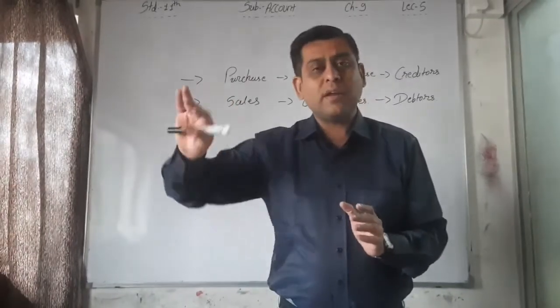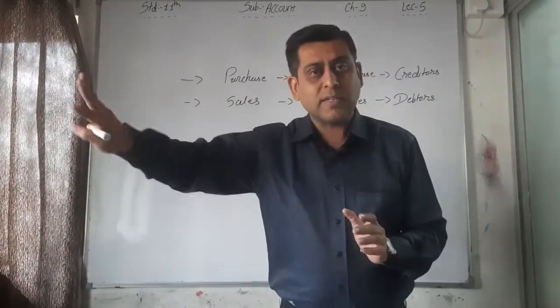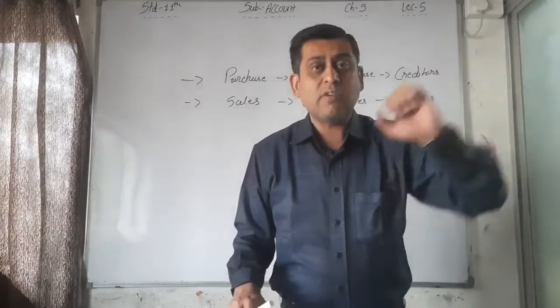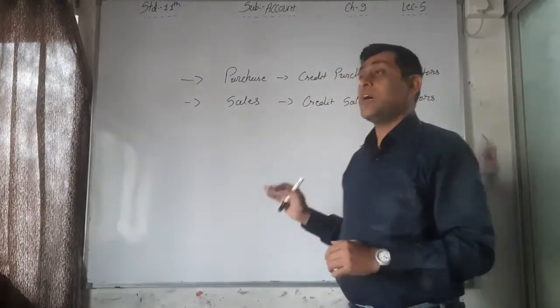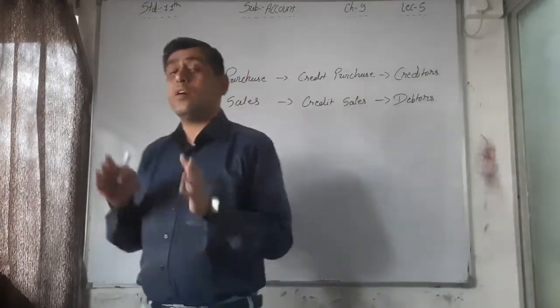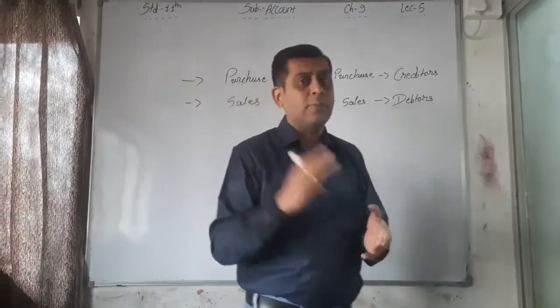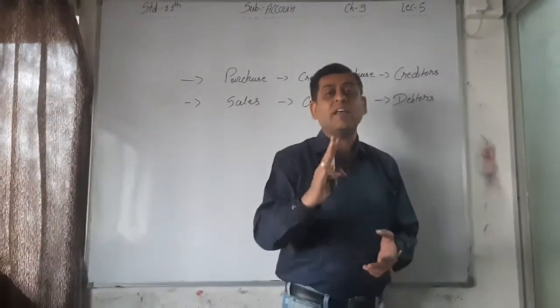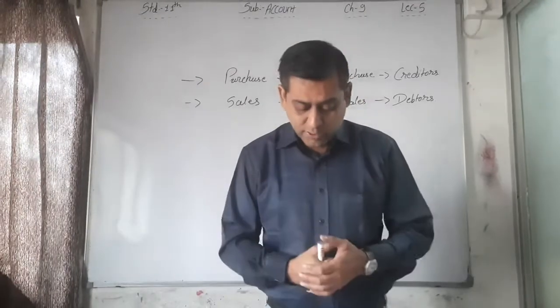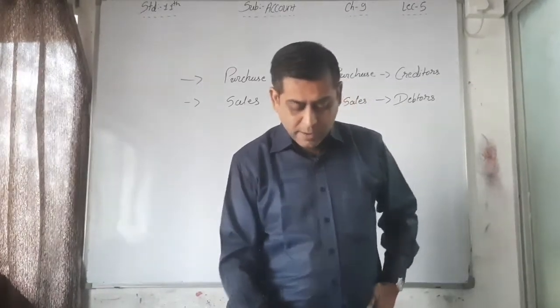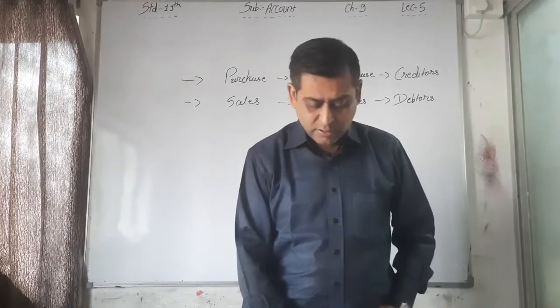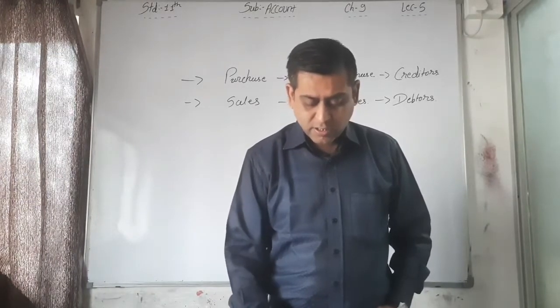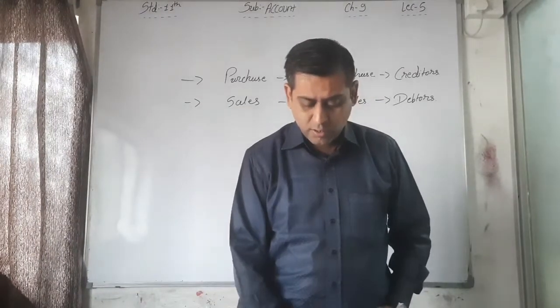So one person can maintain purchase, or you can say payables account, one can maintain receivable, that is debtors account, and the different other accounts are maintained by a third person. So here the ledgers are divided into three categories. First one, payables, receivables and the others. The following types of classification are generally adopted by most of the traders.